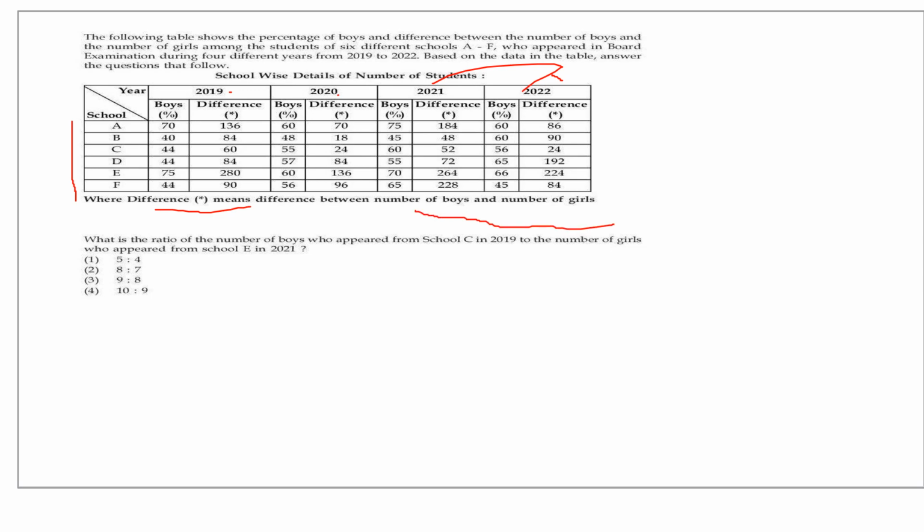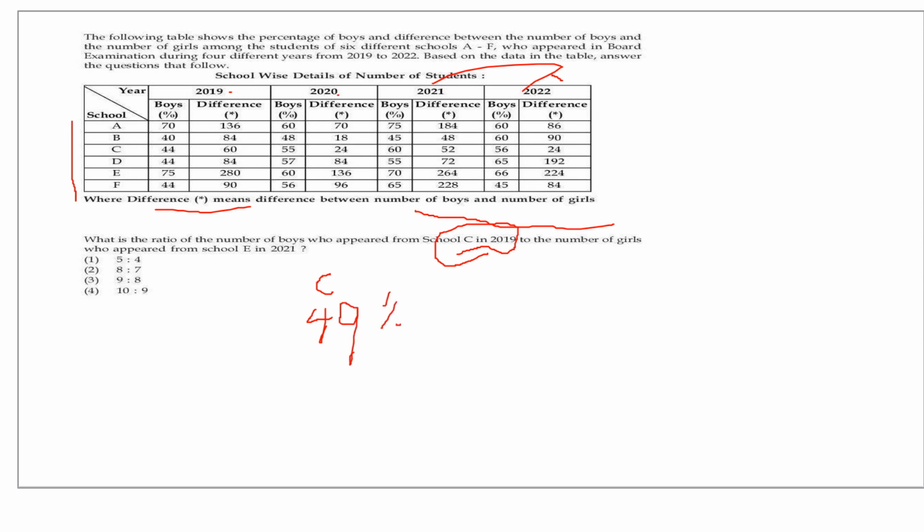All right. Now, what is the ratio of the number of the boys who appeared from school C in 2019 to the number of girls who appeared from school E in 21? So for C in 19, what is it? 49%. So in school C it is 49% boys.